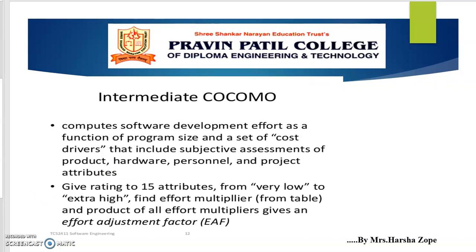The next is the intermediate model. The intermediate model is an extension of the basic COCOMO model. This estimation model makes use of a set of cost driver attributes to compute the cost of software.